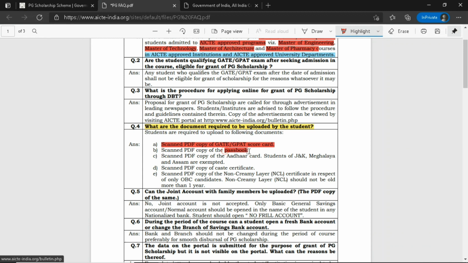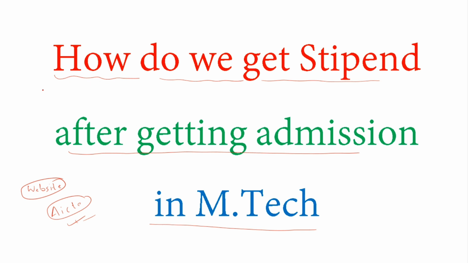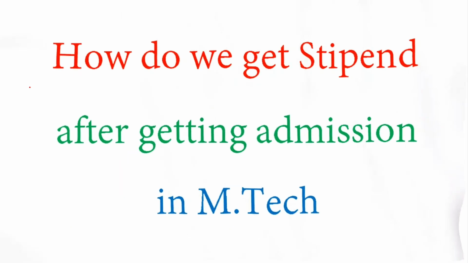First is the GATE scorecard, then the passbook, then the Aadhaar card, and then the caste certificate. And if you are from the OBC category, then the NCL, non-creamy layer certificate, and that too within 1 year. Joint accounts are not accepted. So let's switch to our main content, that is how we get the stipend.